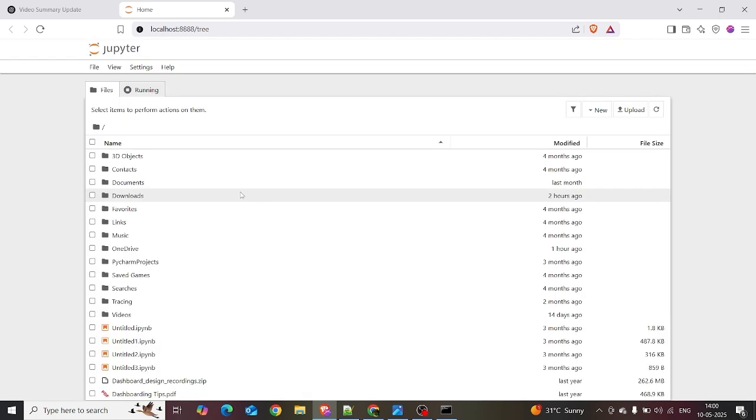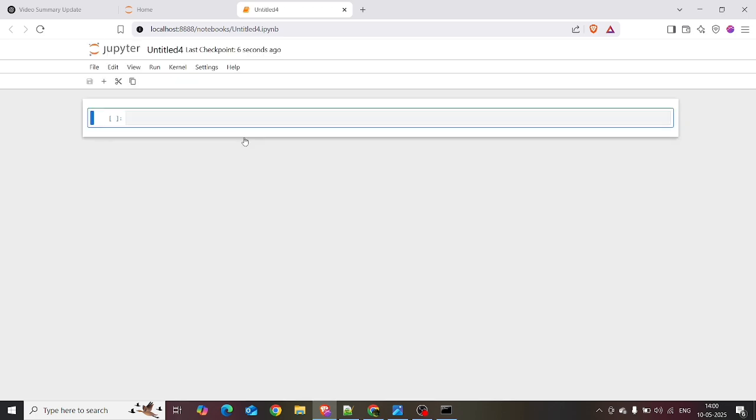First, you download Python: go to the browser, search for Python downloads, and download it. In the command prompt, you launch Jupyter Notebook. Before entering Jupyter, you need to create a notebook. Here there is a New button; click Python 3. Wait for a minute while we create a notebook.